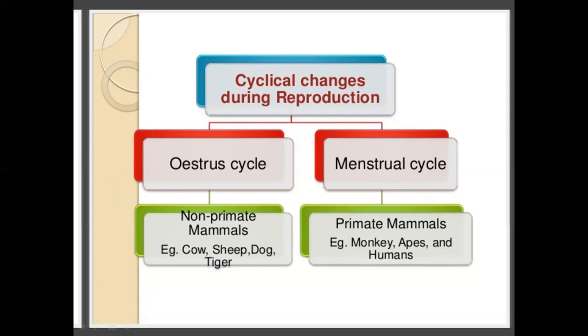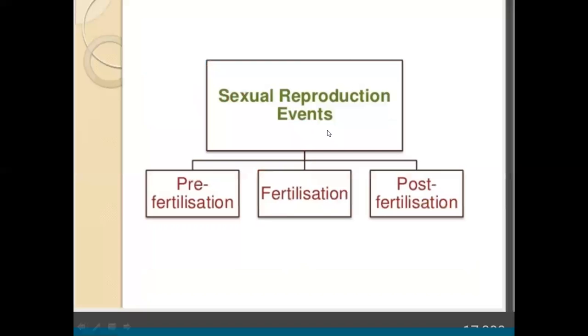That is important. These are the examples of non-primates with the oestrous cycle, and these are the examples of primates with the menstrual cycle, and after these cycles they are matured to reproduce sexually. The next part is the stages of sexual events: pre-fertilization, fertilization, and post-fertilization. We will learn the details of these in our next class.